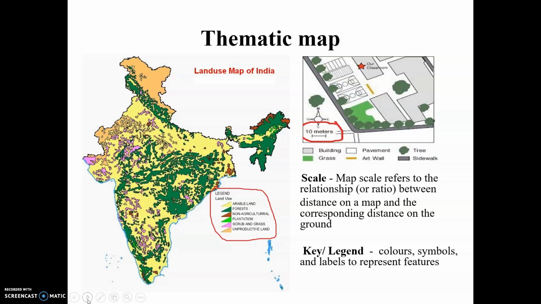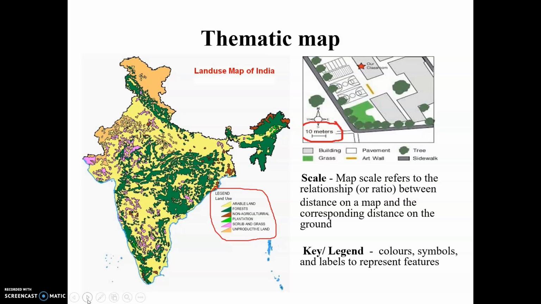Okay, so this legend tells us that yellow color represents arable land. Because of this, we understand that this much amount of land is covered by arable land. This much amount of land is green in color, so it is forest area. So this was about legend.